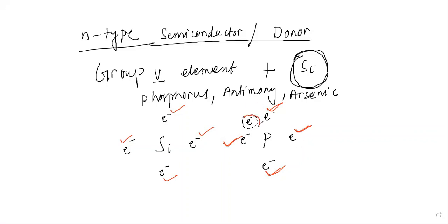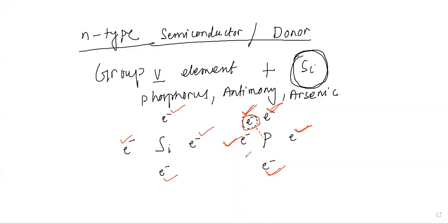This one is left over. This particular electron is very loosely bound to the phosphorus atom. The others form covalent bonds, sharing electrons with the valence electrons of the silicon. But this particular electron is loosely bound to the phosphorus atom.